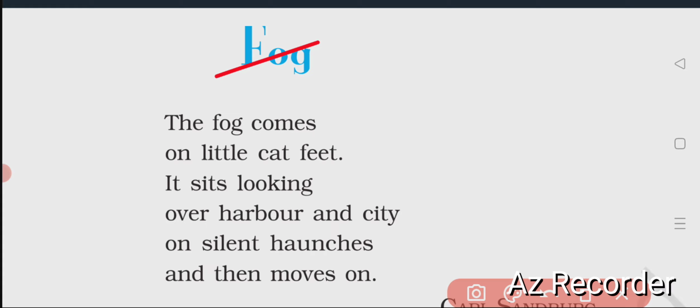As if a cat comes very slowly without informing others, without giving others a chance to know of its arrival. As it comes very slowly, the fog comes. The poet compares that way. According to the poet, fog comes very slowly as the cat comes.